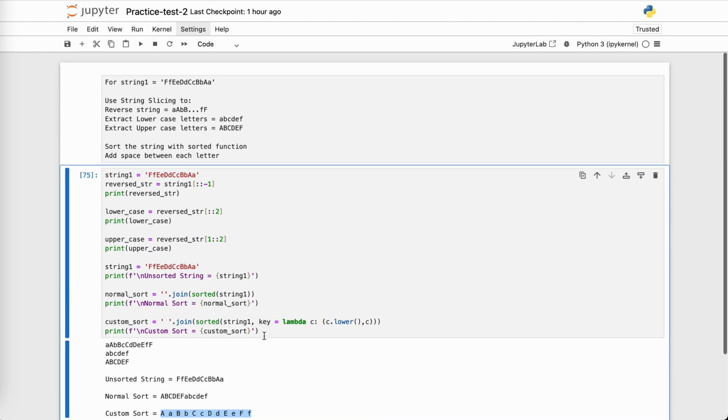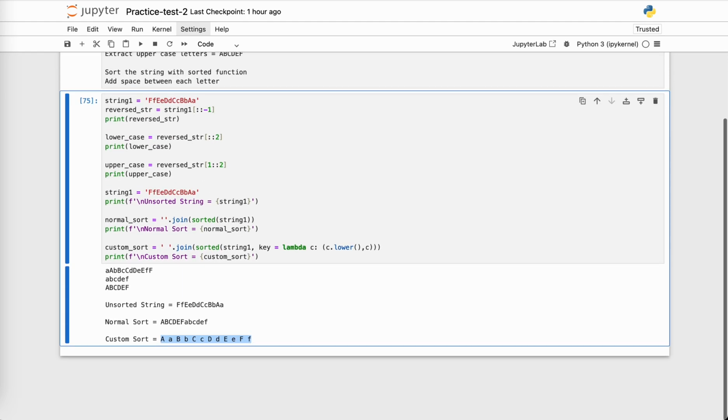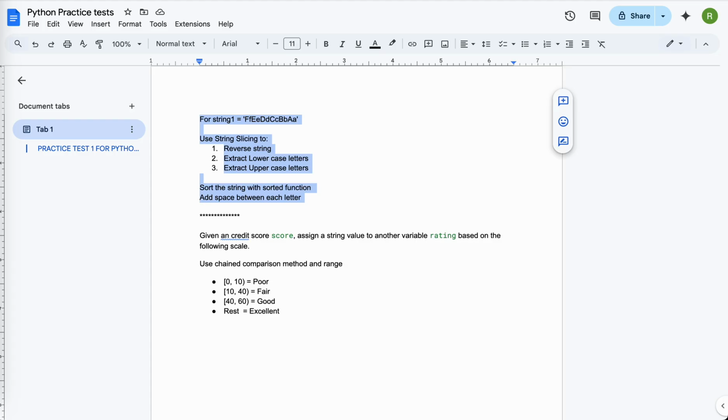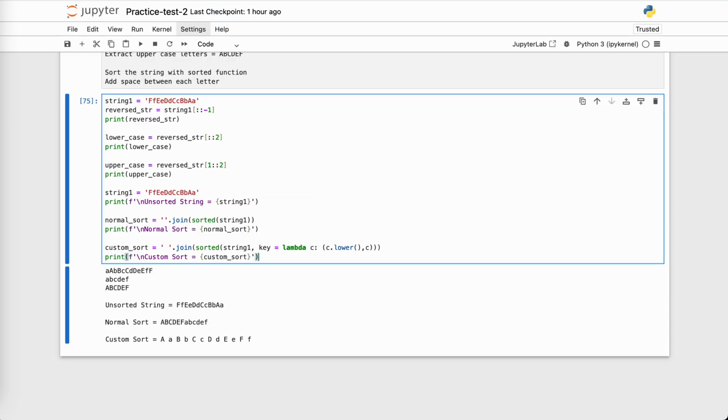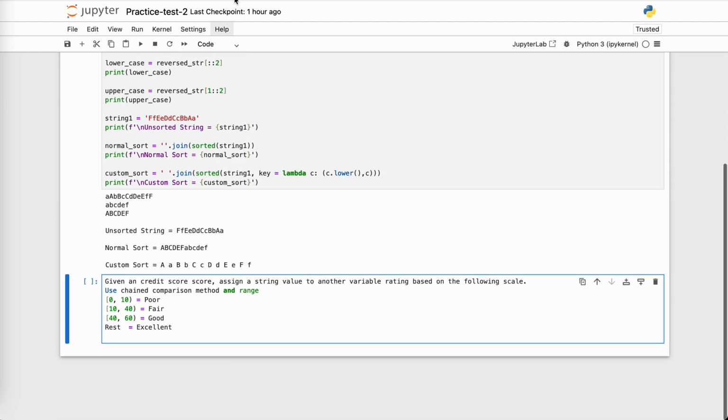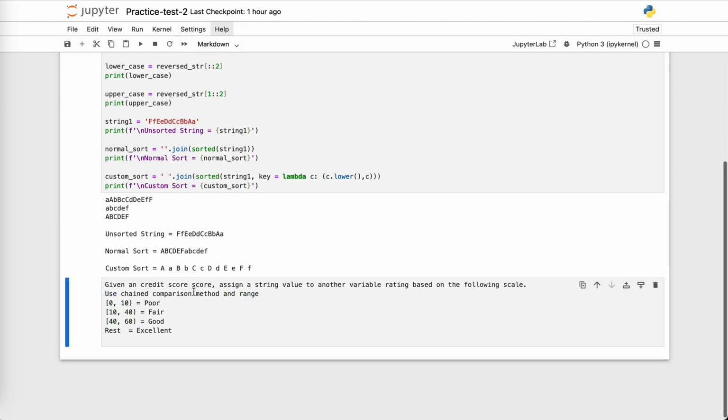So this was our first practice test. Now let's go to the second practice test. If you have any questions, feel free to add them in comments and I'll try to get back to you. So this is our second practice test. Let's copy it in our notebook. I will change the cell type to markdown.